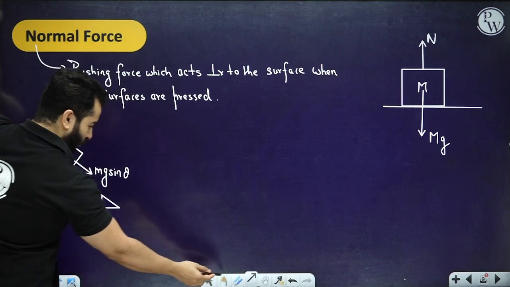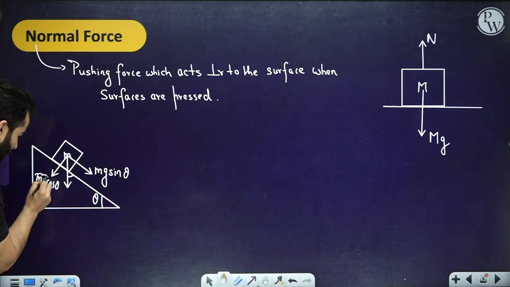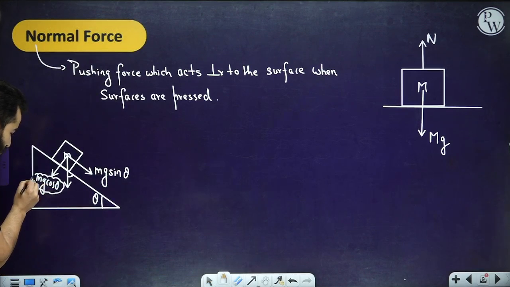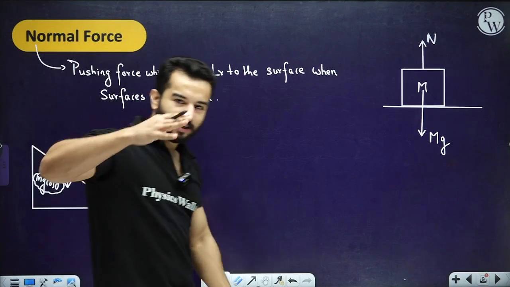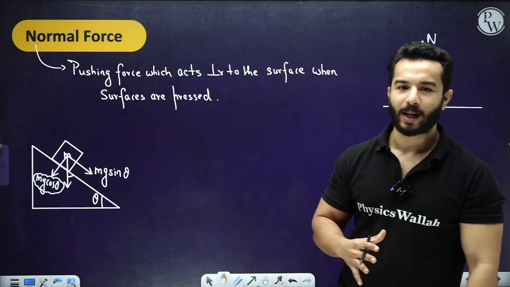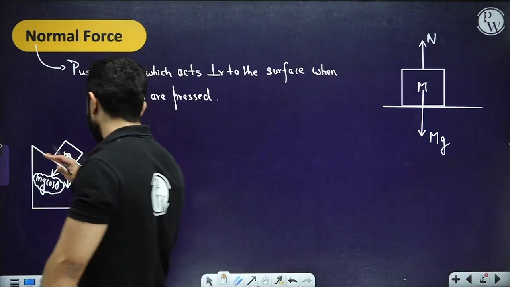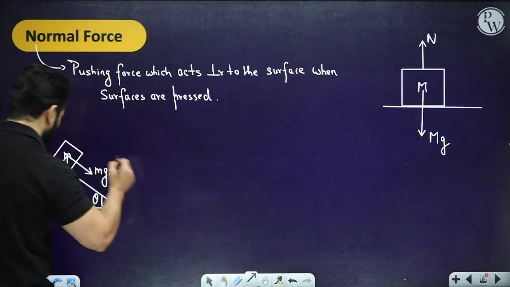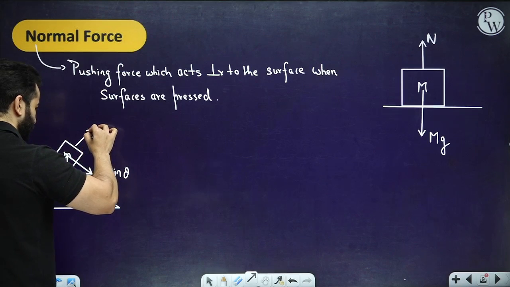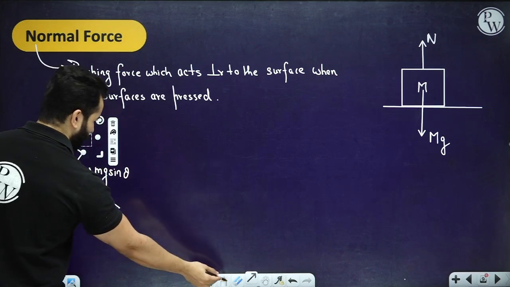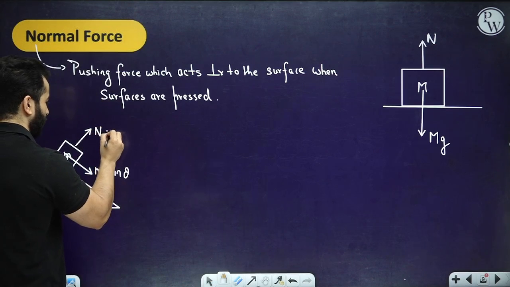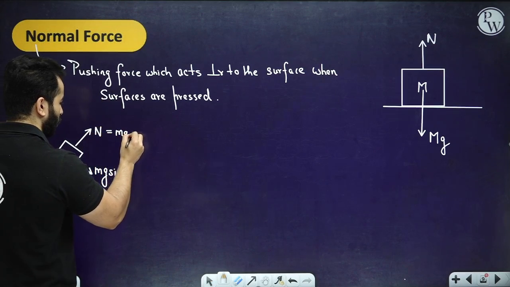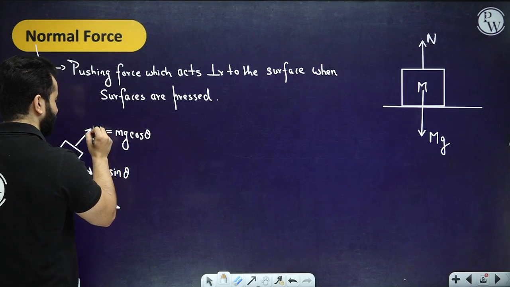With this force, the gravity is trying to push the block into the inclined plane, into this surface. So the normal reaction will be drawn something like this, and under equilibrium, this normal reaction will be equal to mg cos theta.